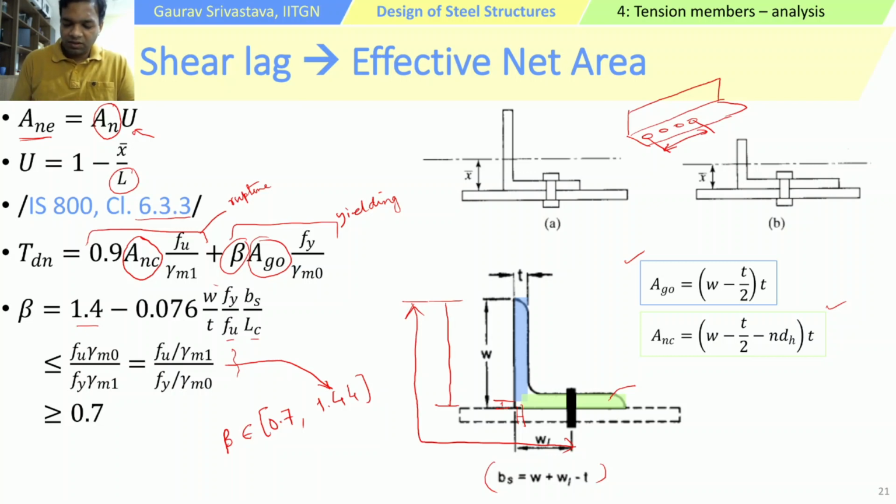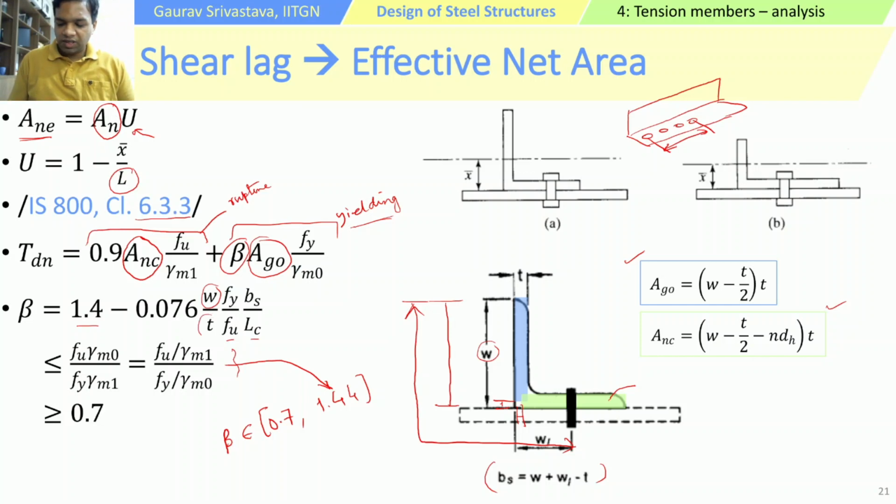So beta would usually lie between them. If you see that beta is 1.4 minus something, and this W is large, then beta will be smaller. If the width of the outstanding leg is large, that will intensify the effects of shear lag, so the beta multiplied to the yielding value will be smaller, and that would underestimate the strength.